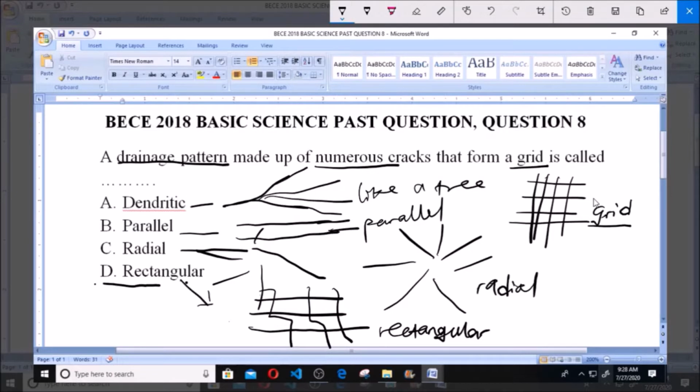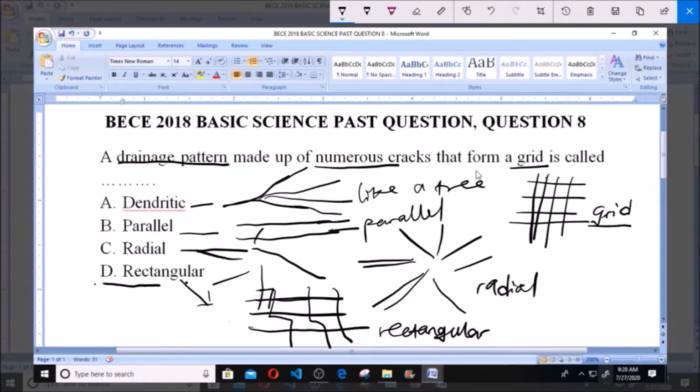The dendritic drainage pattern is in form of a tree. The parallel drainage pattern is like a river basin, parallel, they do not meet. Then the radial drainage pattern is constructed in a circular manner, radially, like this. Then the rectangular pattern is in form of a grid, like this.